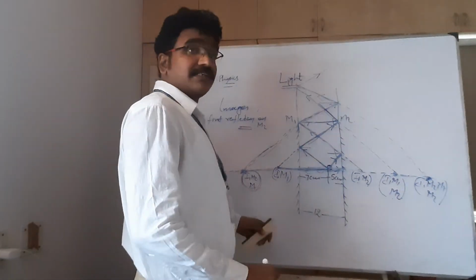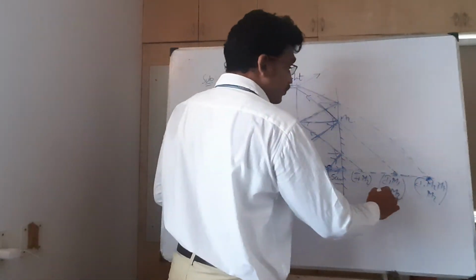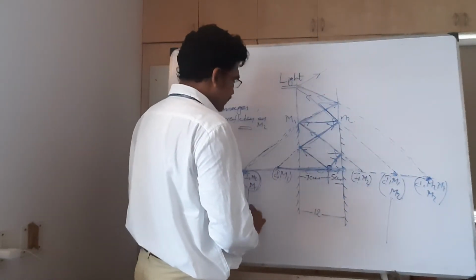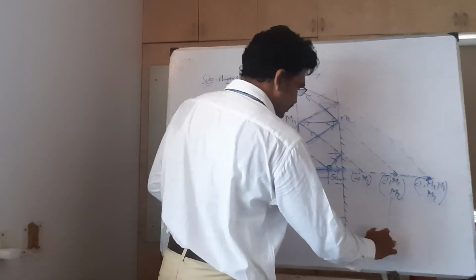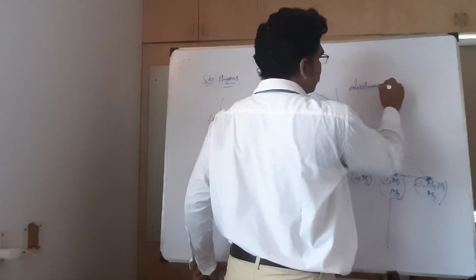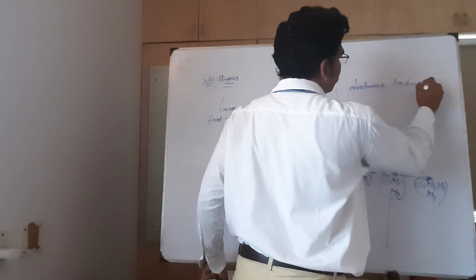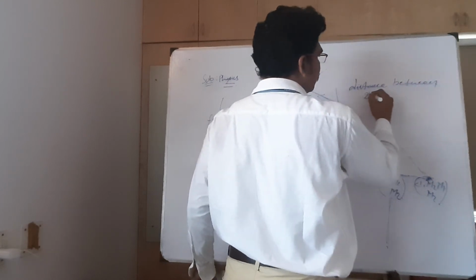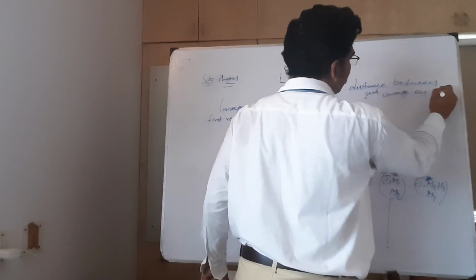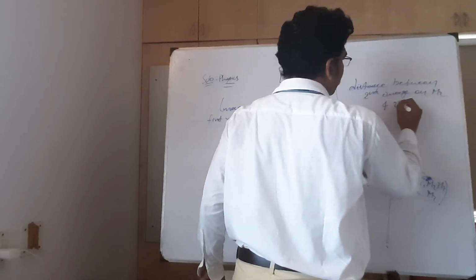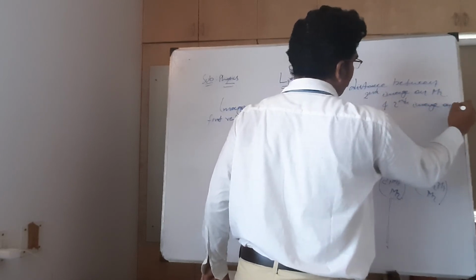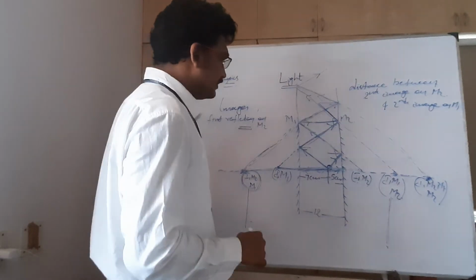Here the question is, what is the distance between the second image on M2 and the second image on M1? This is what you should understand.